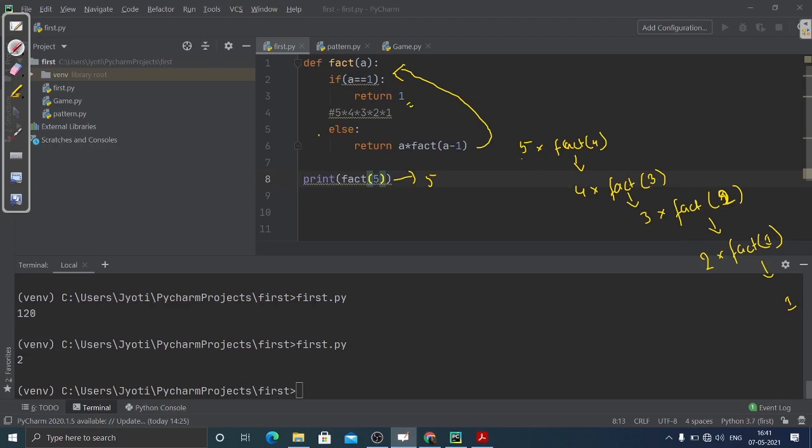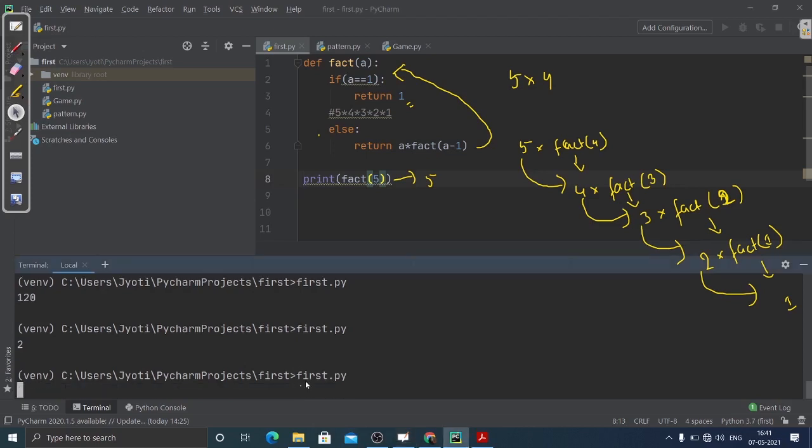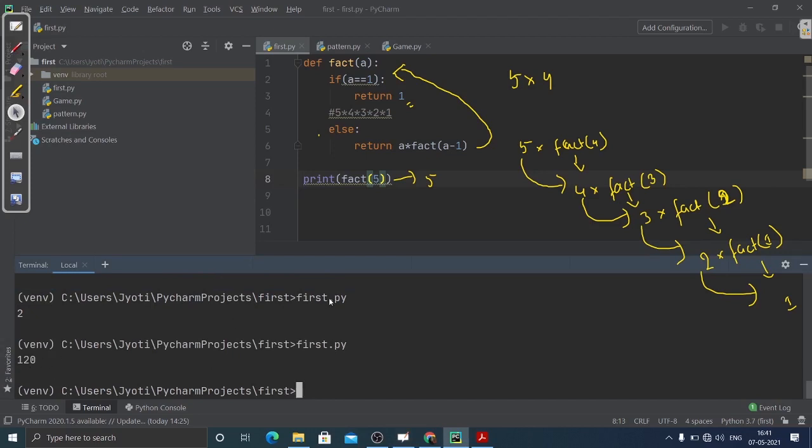That simply means 5 into 4 into 3 into 2 into 1, and that's our result. At last I am printing factorial of 5, and if I run it, it is 120. You can see.